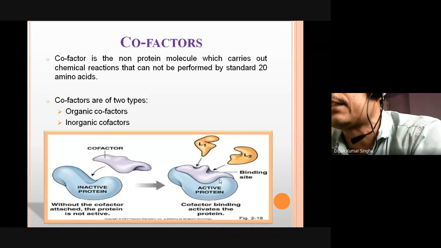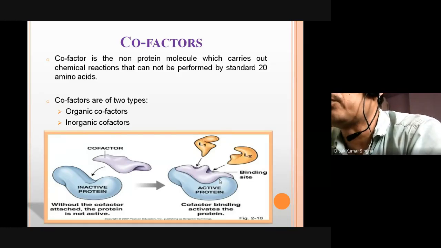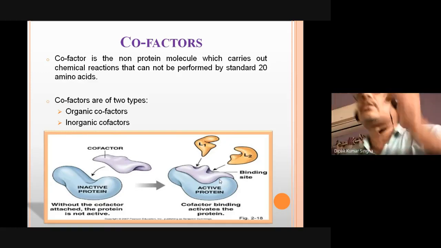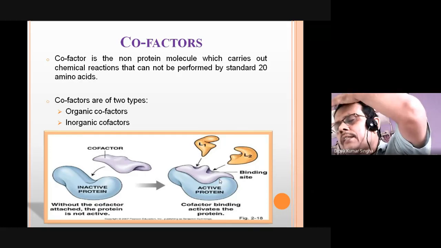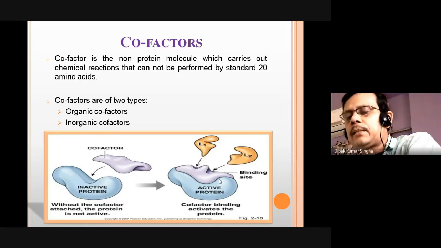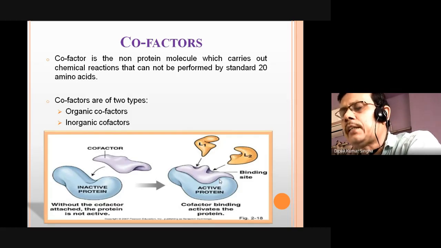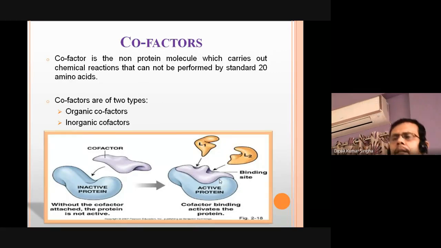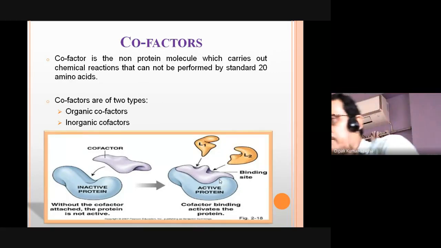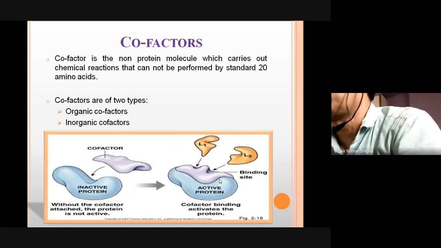So without cofactors, enzyme action can never be done. For example, in glycolysis, glucose is converted to glucose 6-phosphate in the presence of hexokinase or glucokinase. But this glucokinase or hexokinase activity is never possible if the magnesium cofactor is not present in the solution. So magnesium acts as a cofactor. Without the cofactor, enzymatic action is totally inhibited.